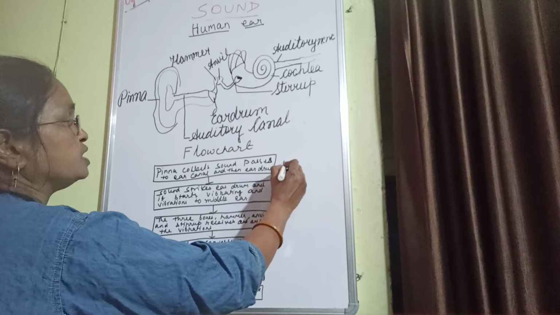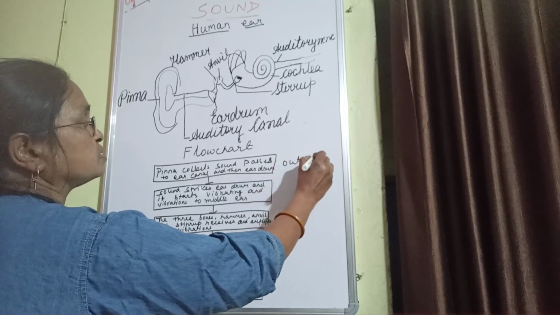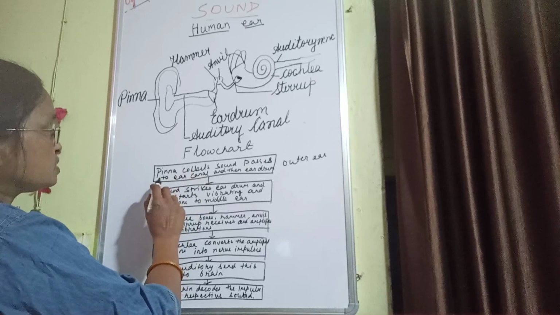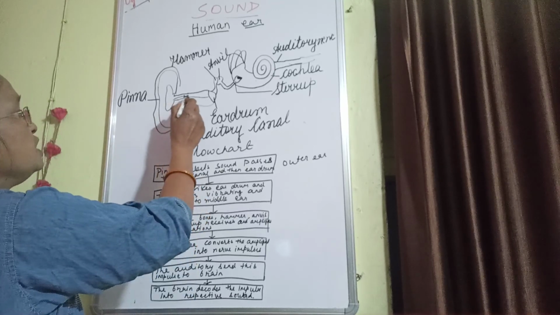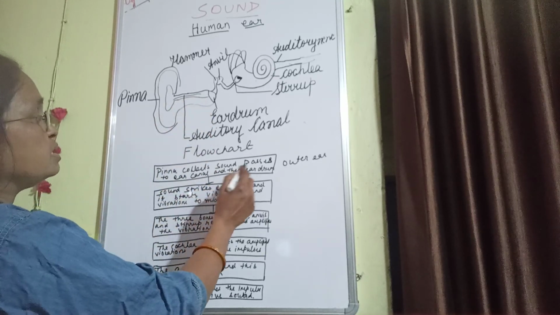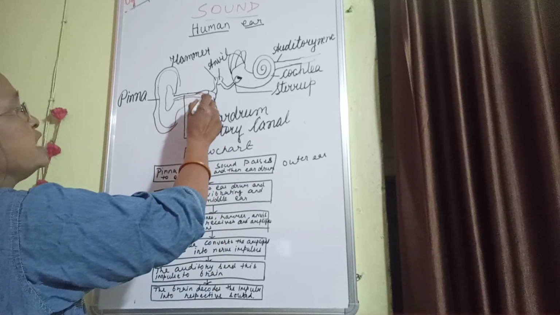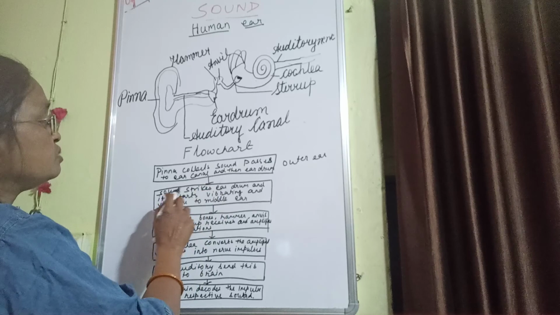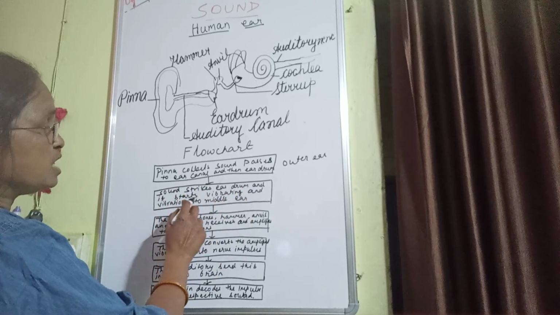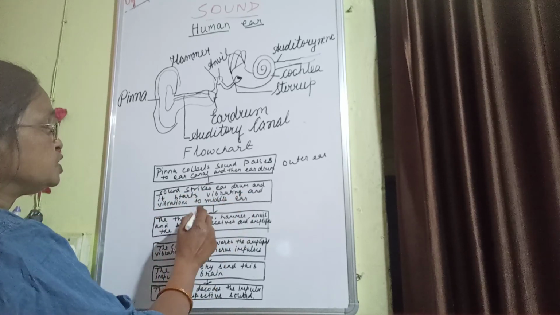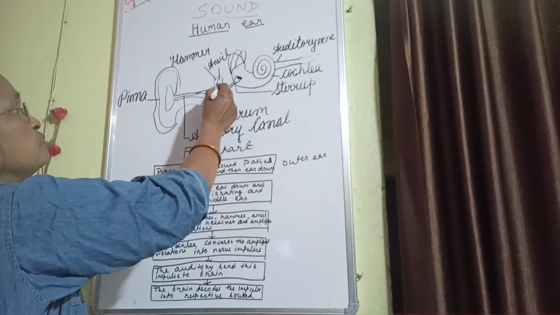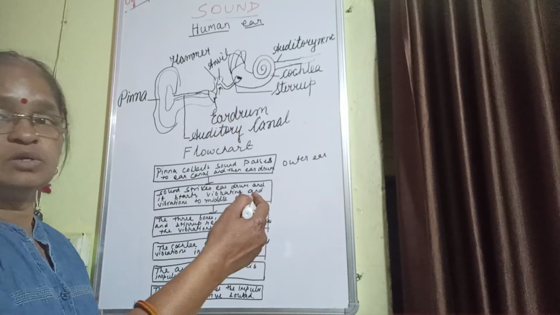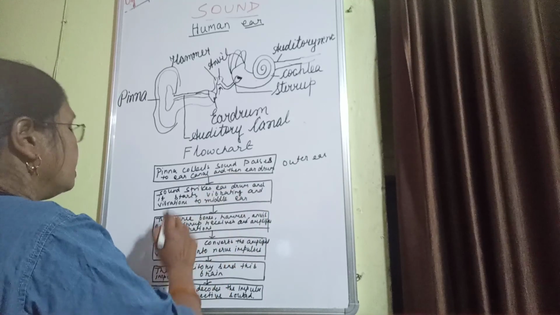It collects sound and passes it to the ear canal, and then to the eardrum, and when sound strikes the eardrum, it starts vibrating, and the vibration is sent to the middle ear. The eardrum is the last part of the outer ear.